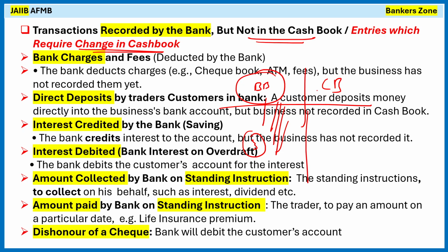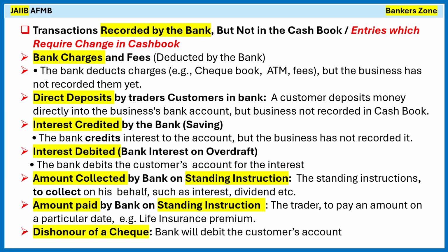But the customer is not aware about it. So that entry we have to make into the cash book in the reconciliation, right? Now see, the bank has debited the charges or fee directly, for example, the checkbook charges, the ATM charges or other fees, but the business or the accountant of that particular trader is not aware about it. That's why he has not recorded that into the cash book. That's why we have to manually make a correction into the cash book.